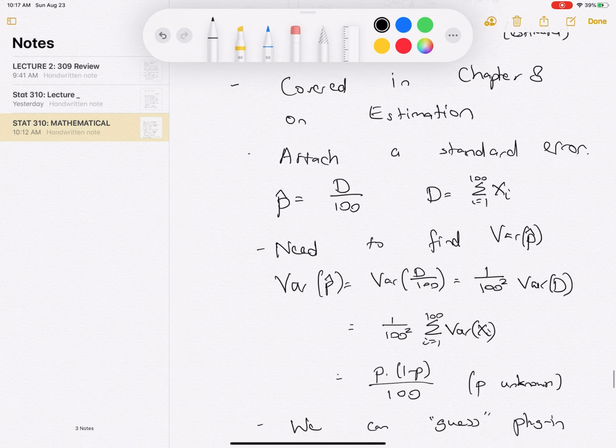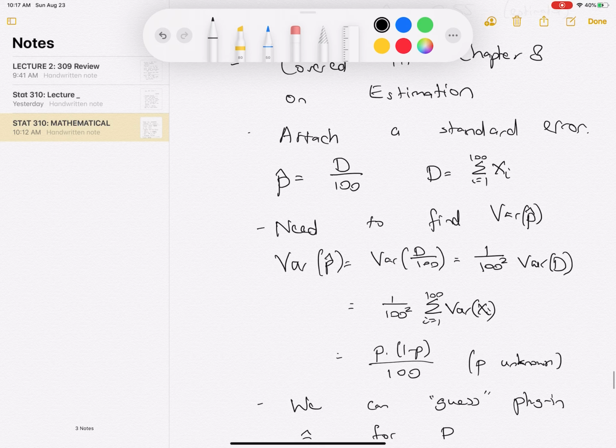And we want to attach a standard error to this. Recall that D is the sum of these Xi's, which in this case is actually given to us. So in the statistics setting, or the 310 setting, the sum of these Xi's is given and P is unknown. Whereas in the probability or 309 setting, P is given and the sum of Xi's is unknown, and that's what we try to calculate. So we need to find the variance of P hat and then take a square root to calculate the standard error.